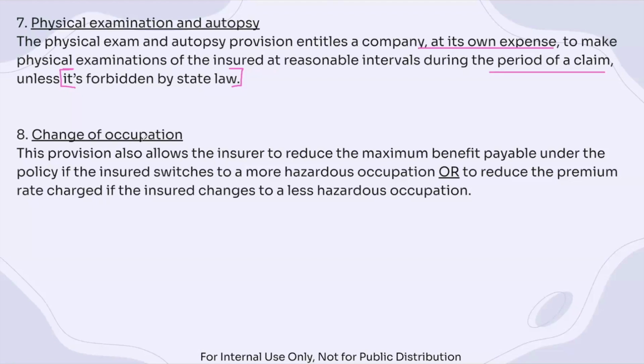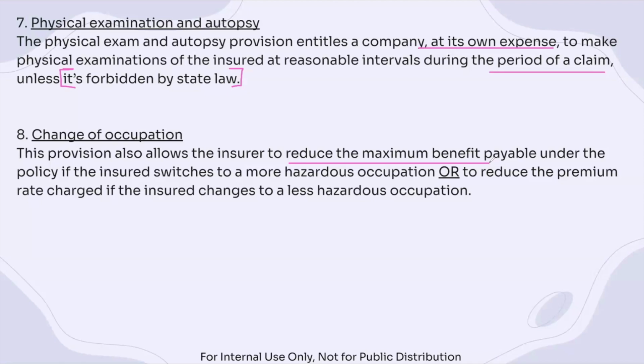And it is, because if they switch to a more hazardous occupation, such as going from working at a fast food restaurant into construction, or going abroad into a more dangerous region, that would cause a reduction in the maximum benefit payable.